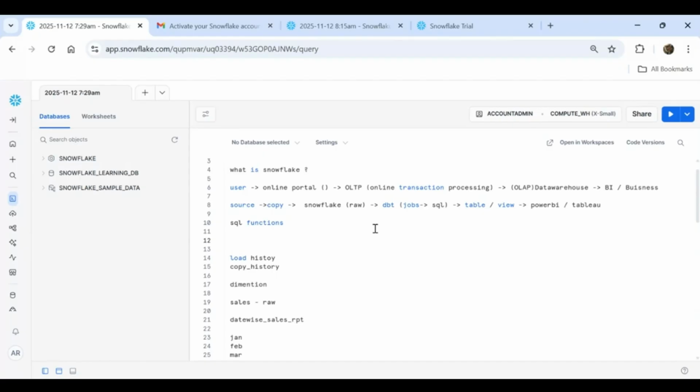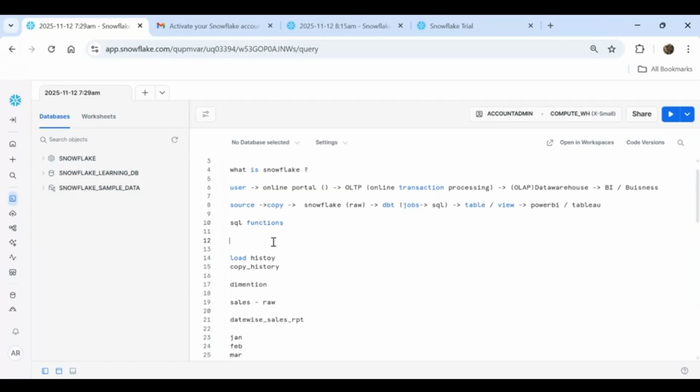You have to learn processing, which is separate. There are a lot of things you need to learn, but the entire complexity has been hidden on the Snowflake side, and that's the reason it is booming in the market rather than Databricks. People also use Databricks. Whoever is in Azure-related companies mostly use Databricks. So both are competing in the market.